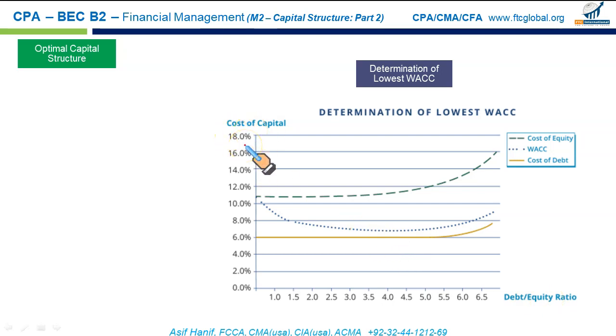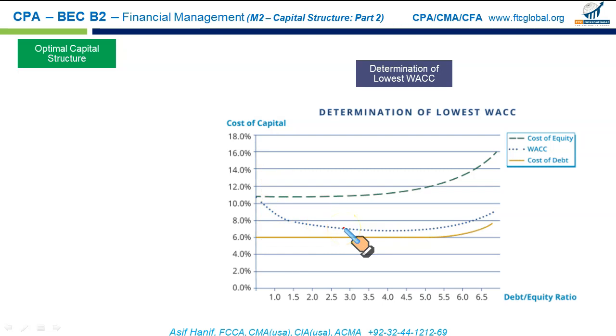So basically a firm desires to have the lowest weighted average cost of capital. The optimal capital structure is the one that results in the lowest weighted average cost of capital. We can take some equity, we can take some debt, combining debt and equity in such a way as to achieve the lowest cost of capital.